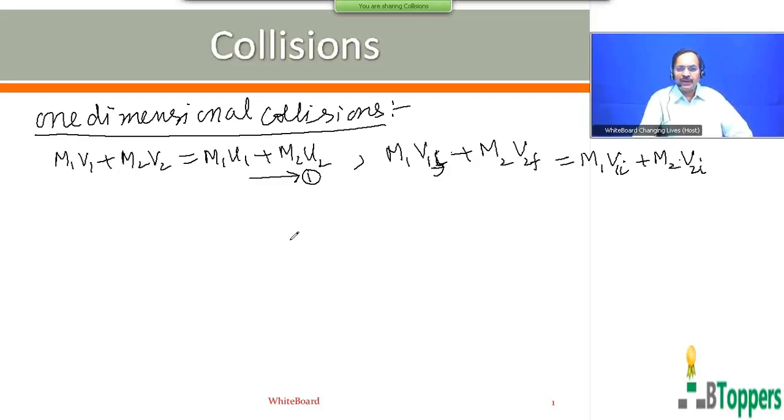A part of the initial kinetic energy before collision may get converted into elastic potential energy during the collision in the case of elastic collision.